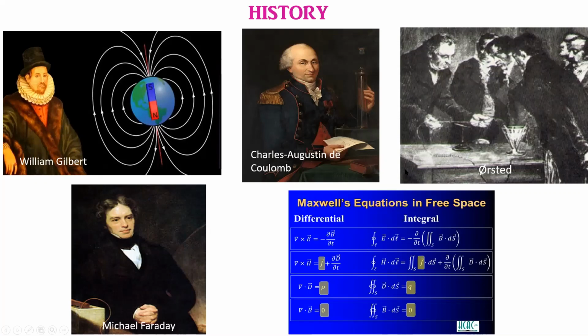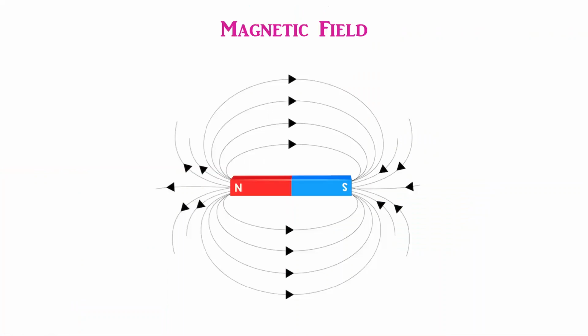and magnetism. Magnetic field. So it is basically the three-dimensional space that surrounds a magnet or a current-carrying conductor in which its magnetic effect can be experienced. So shown here is a bar magnet and the magnetic field of it. So the magnetic field is represented by lines of force which are continuous, and we see that the lines of force start from the North Pole and they end on the South Pole.